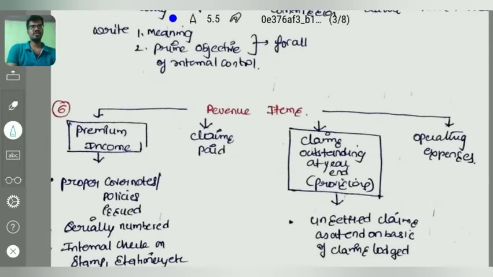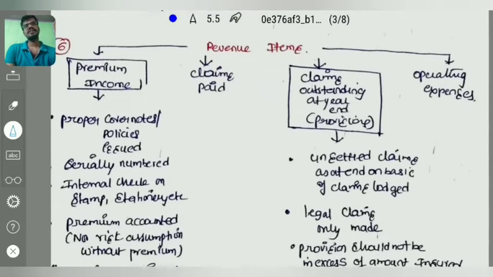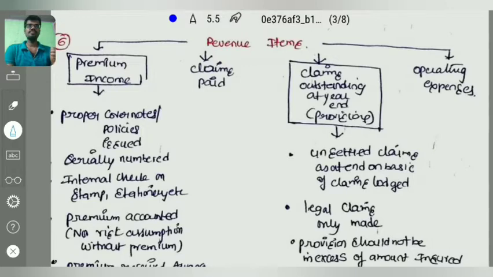Coming to our next topic, verification of revenue items. There are many revenue items, and we will discuss them one by one. Premium income is one of the revenue items, along with claims paid, claims outstanding, that is the claims provision, and operating expenses. We will discuss premium income first. For every premium received, we should issue proper cover notes or policy notes. We have to check whether they have been issued to the appropriate persons and whether they have been serially numbered or not.